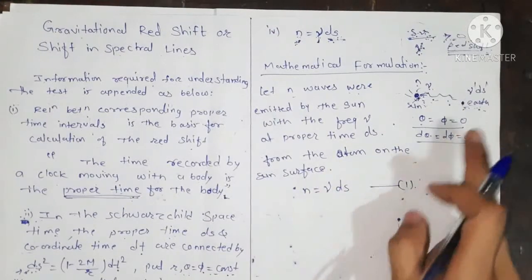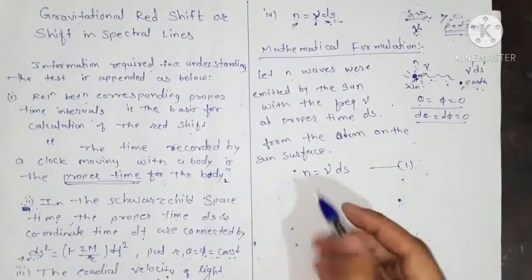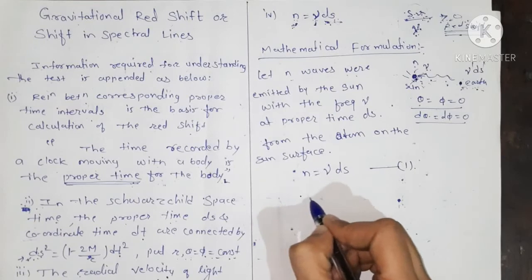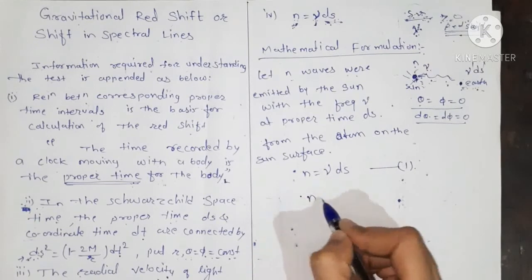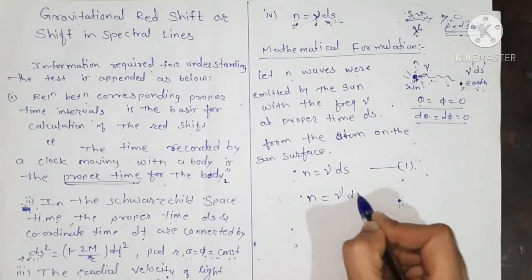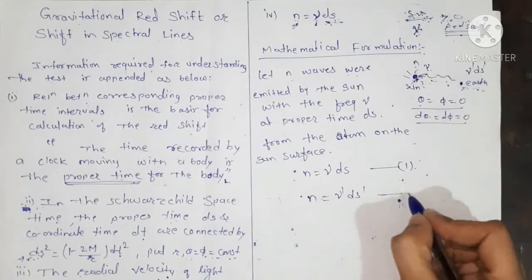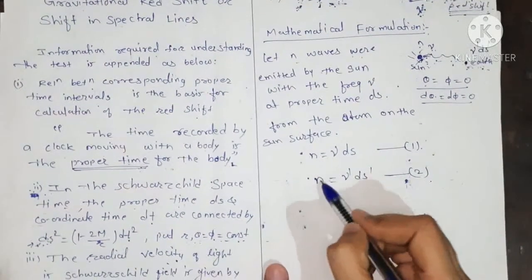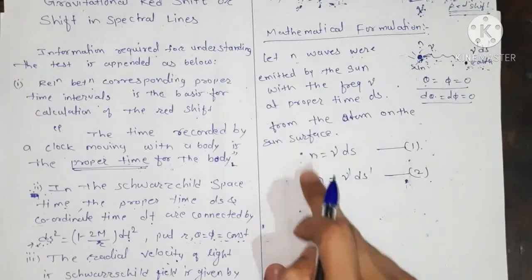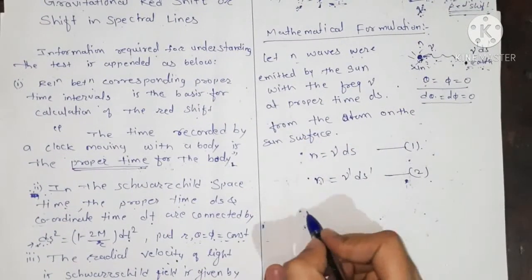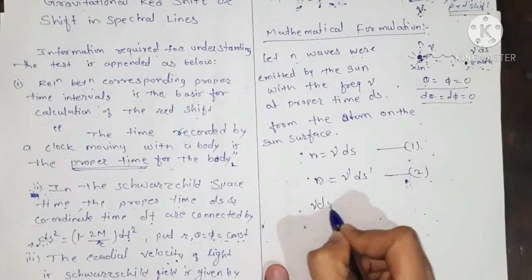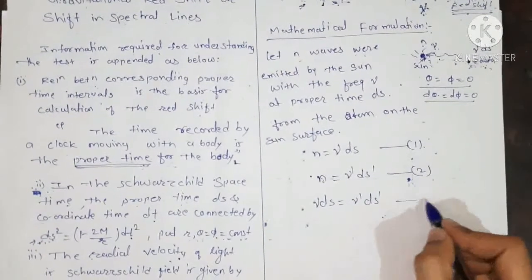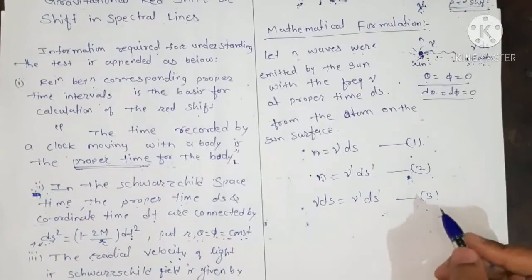So we write n equals nu dash ds dash, and we give this as equation number 2. Now as both numbers of waves are equal, the right hand sides are equal, and we write nu ds equals nu dash ds dash. We give this as equation number 3.